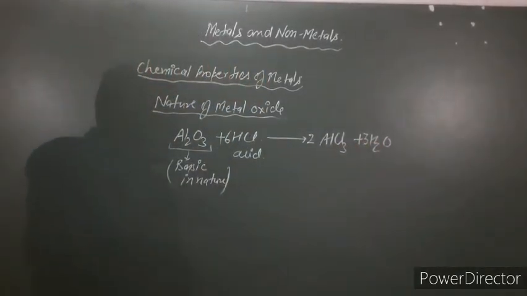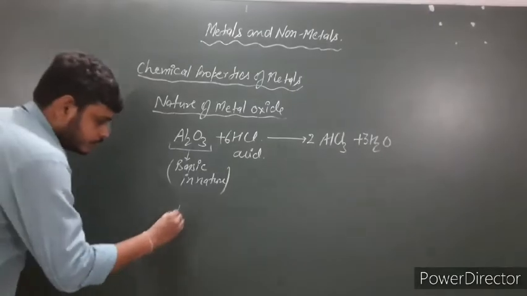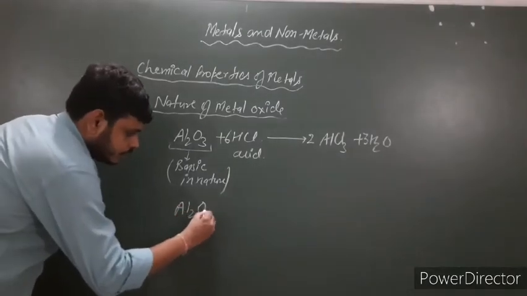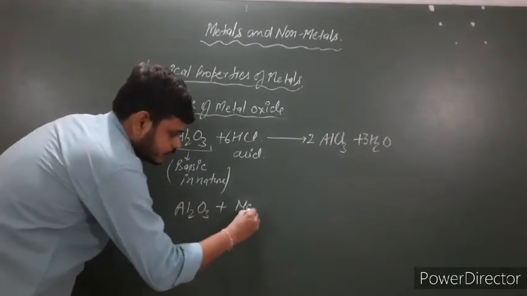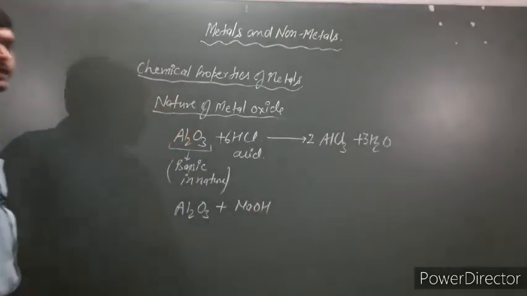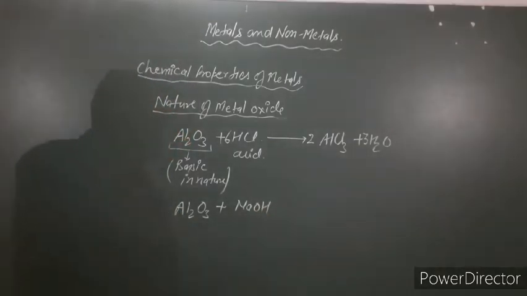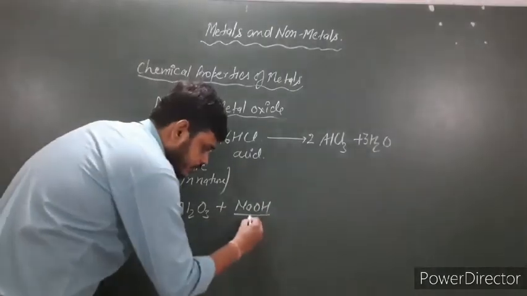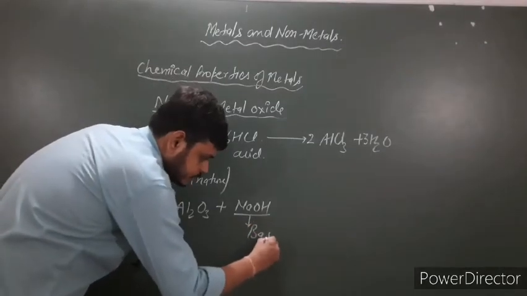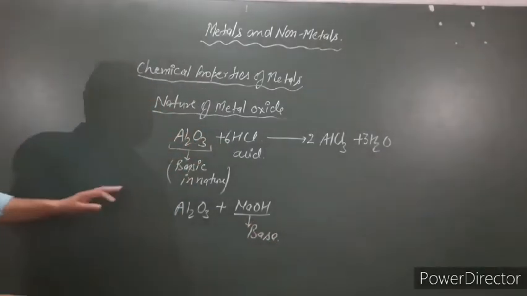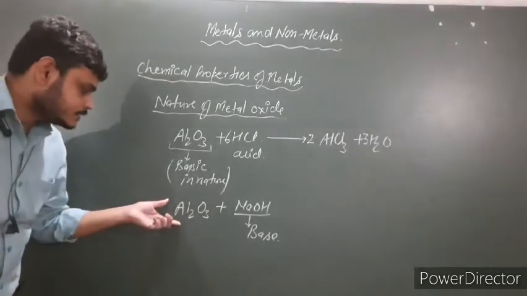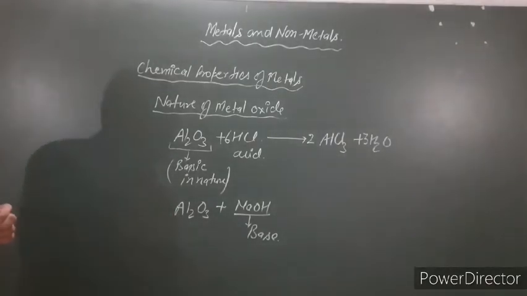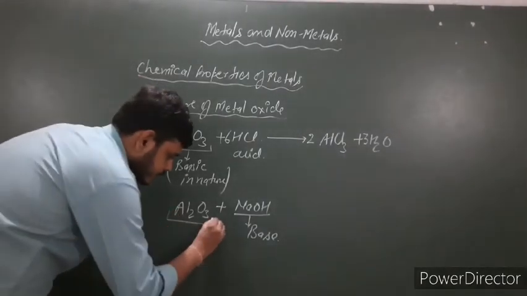And again, Al2O3 reacts with sodium hydroxide. Sodium hydroxide is the base, and here the Al2O3, this metal oxide, is acidic in nature.